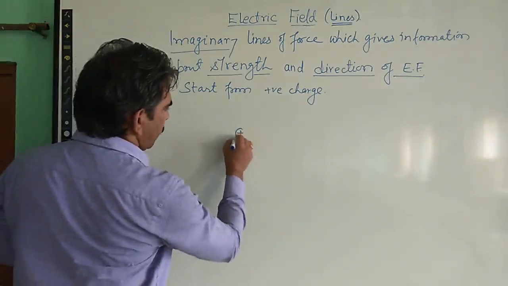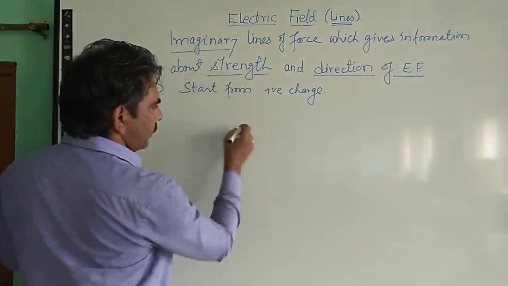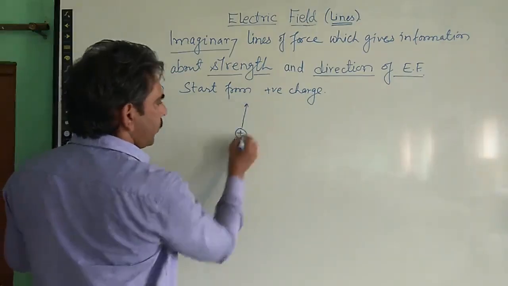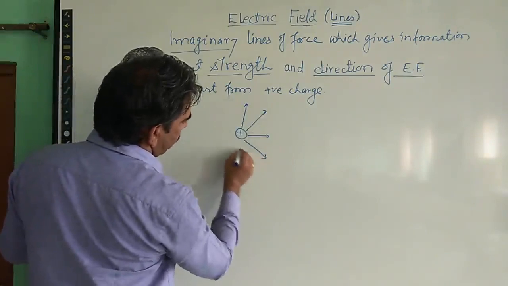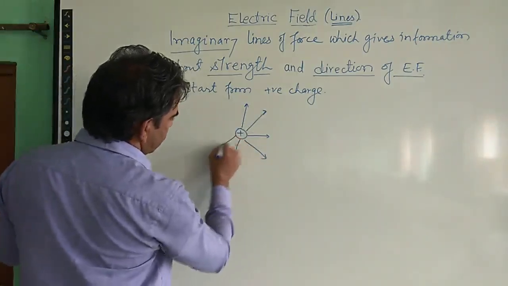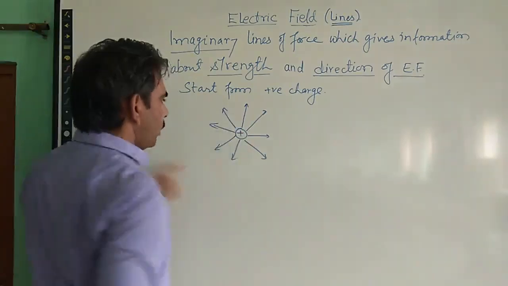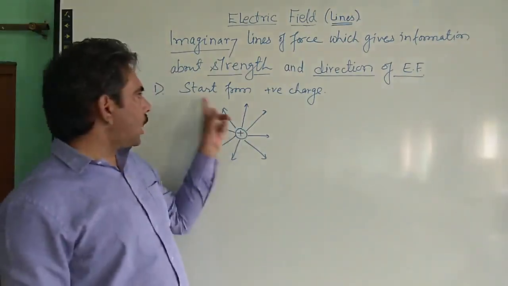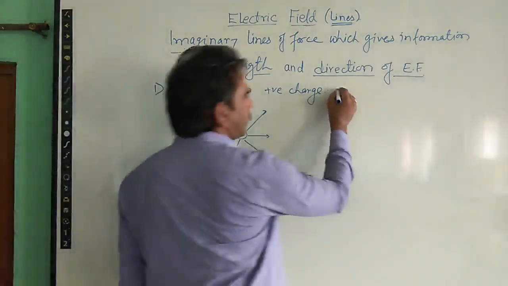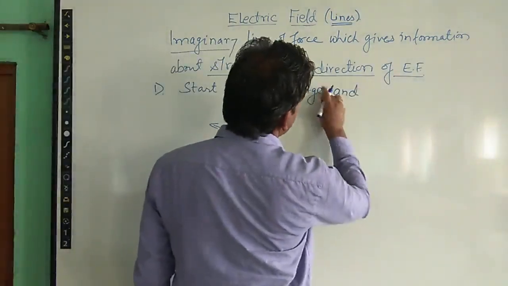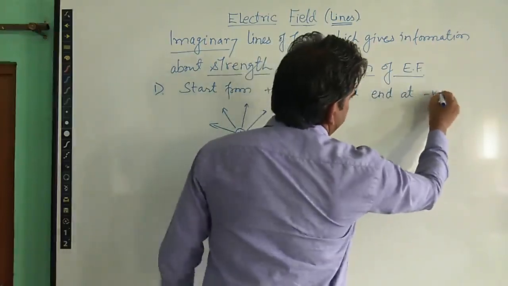Suppose we have this positive charge; the lines of force of this charge will appear to be starting from this charge. So this is the first property of the electric field lines. The field lines of a positive charge start from the charge itself and they end at a negative charge.